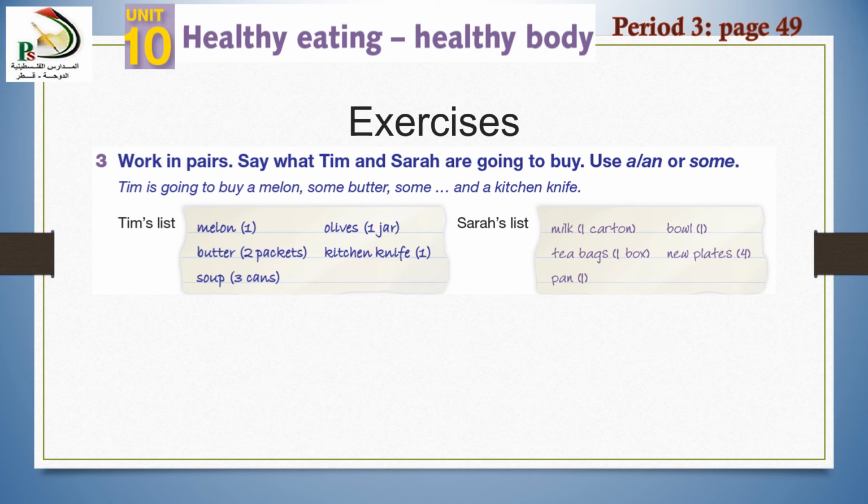I wrote an example for you. Before you write sentences, you should ask this question: what are Tim and Sarah going to buy? The answer will be they are going to buy milk, olives, and so on. Also, this activity will be homework for you. Try to write 3 sentences. Okay, use a, an, or some with your sentences, and send them to my WhatsApp.